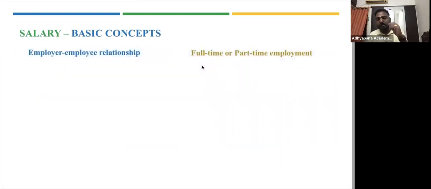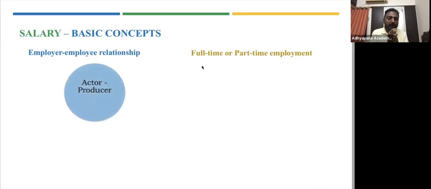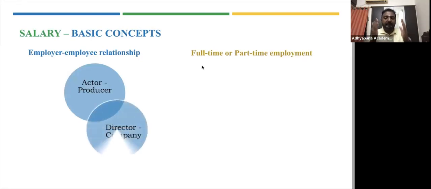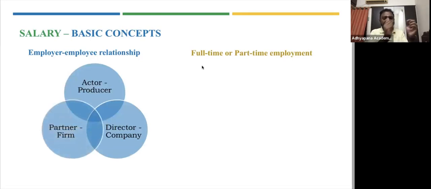So the first concept that we are talking about was the employer-employee relationship. When you want to talk about the employer-employee relationship, we said certain things are important, right? That is, there must be an owner, there must be a person employed in that. So some key examples that we can have there is actor, producer. For example, now a Jailer movie is released. Sun Productions pays Rajinikanth, or superstar, for acting in that movie. Now, next movie, Rajinikanth will be acting with some other producer.